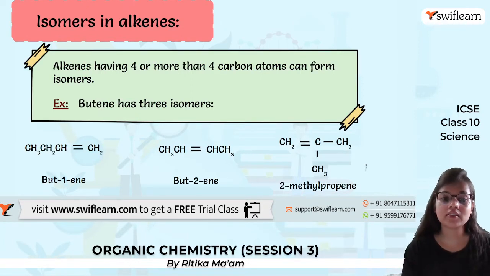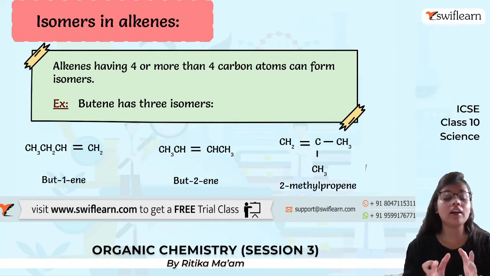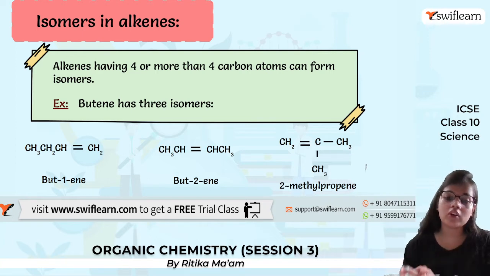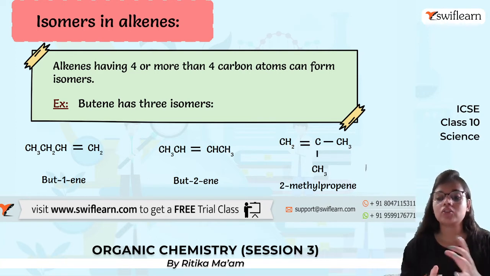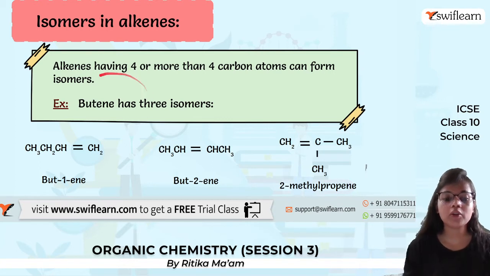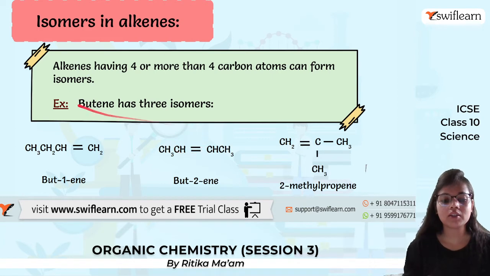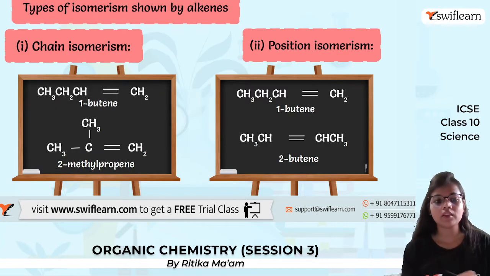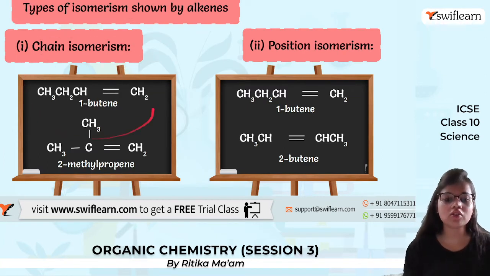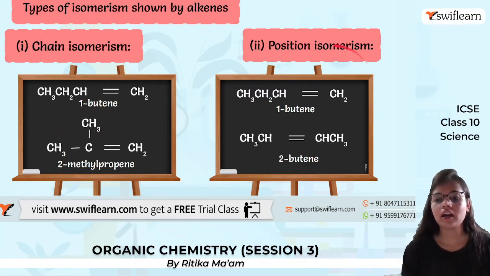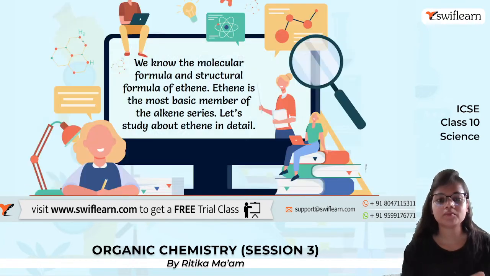Next is isomerism in alkenes. Alkenes having 4 or more carbon atoms, at least 4, can form isomers. Talking about butene, it has 3 isomers. First is but-1-ene, second is but-2-ene, and third one is 2-methylpropene. Here is the change in position of double bond, and here is the change in alkyl group. So these both show chain isomerism. And here we are having position isomerism, where the position of double bond changes.